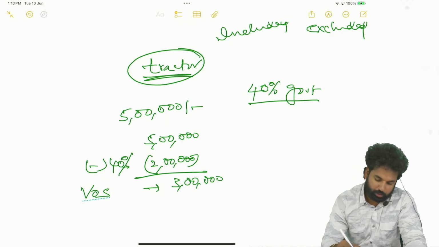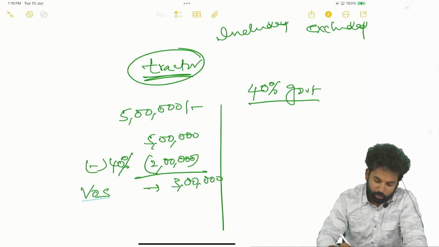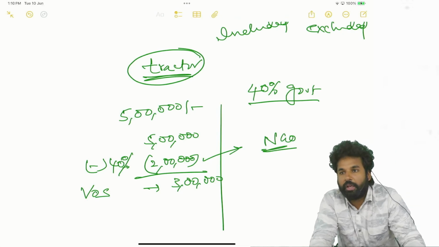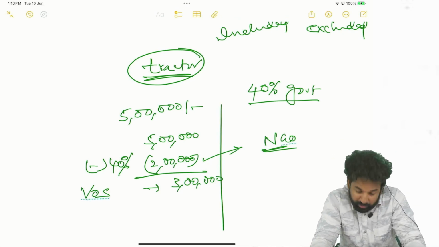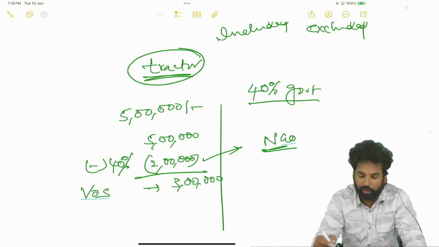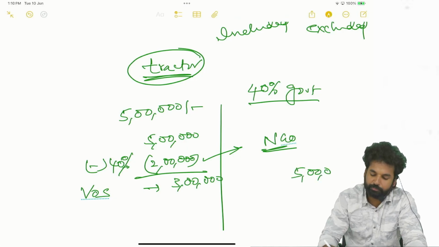See, if this 2 lakh subsidy is coming from an NGO, in such cases, included or excluded? On 5 lakhs only GST has to be levied.